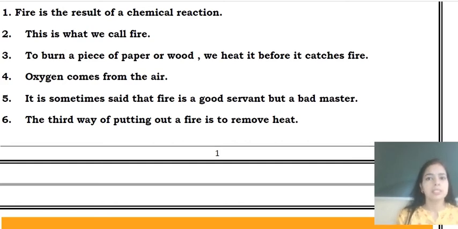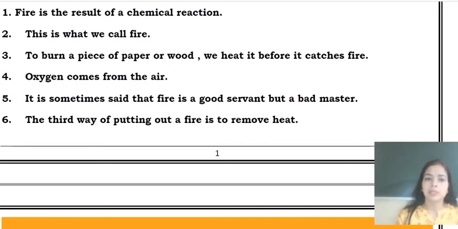So both sentences are here in present tense. And here we are not thinking about present tense only. Here these sentences are general truth also, or it is scientifically proven that fire is the result of a chemical reaction.